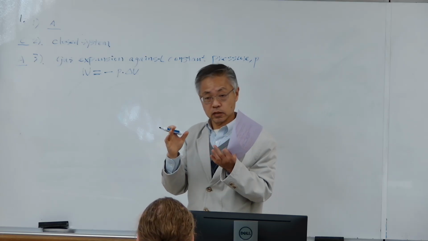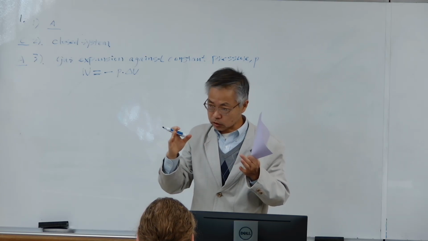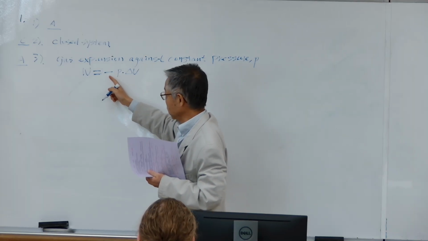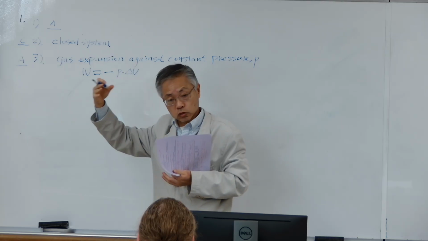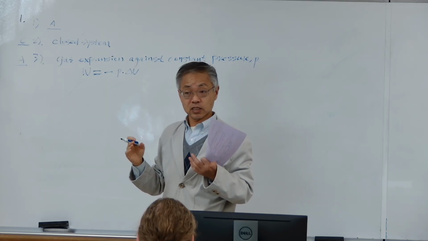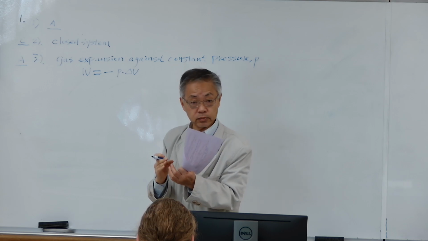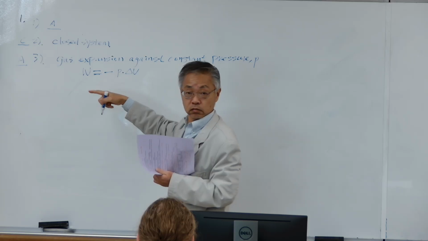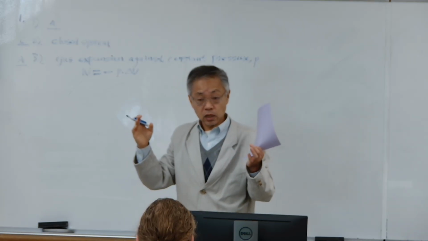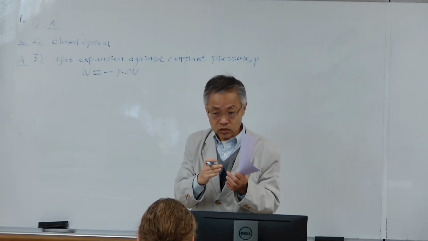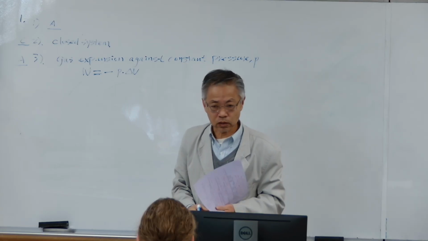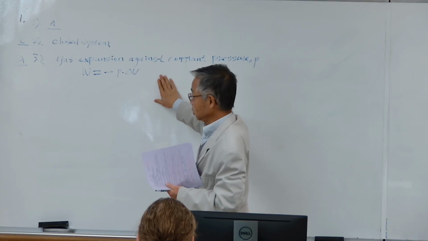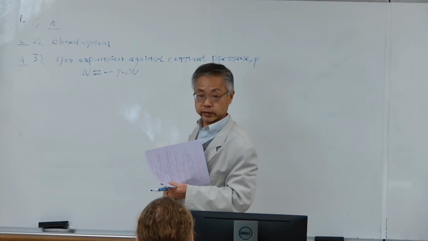Expansion is when the initial volume is smaller and expands to a larger volume. So delta V will be positive, then work is negative because the system does work on the surrounding. But if this is compressing, the final volume becomes smaller, then delta V is negative. Another negative, so work is positive, because compressing is the surrounding doing work on the system. So whether expansion or compressing, this formula is always correct.